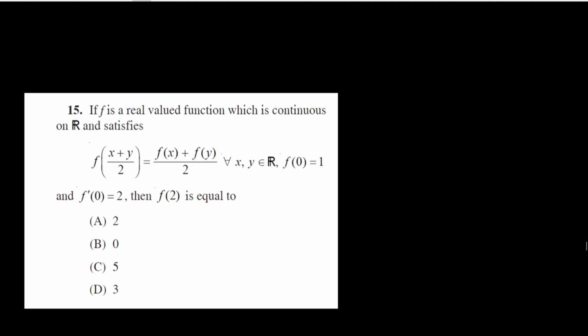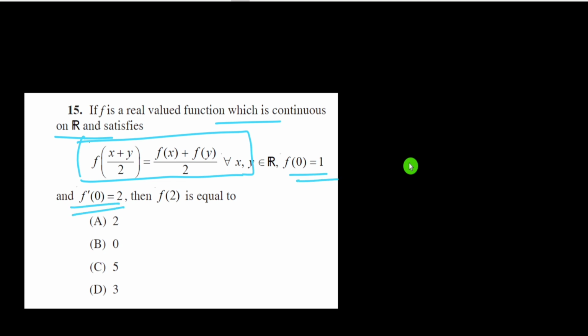Here we use a concept. Question number 15 says that if f is a real valued function, continuous on R, satisfies this condition, and f(0) equal to 1, f dash 0 equal to 2, then find the value of f(2). Here we consider the function directly by using these conditions, and this is a combination of linear functions.